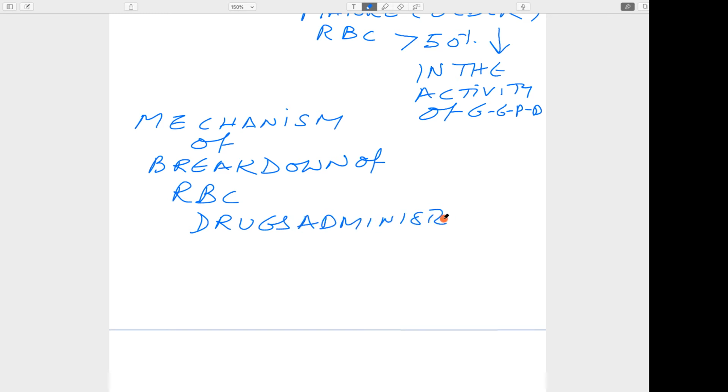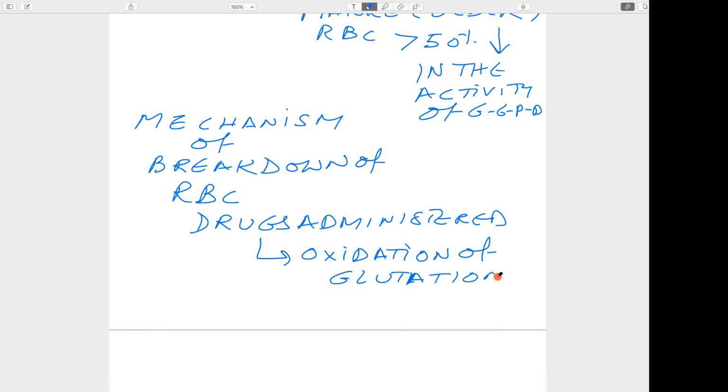Once the drugs are administered, what happens? Oxidation of glutathione takes place.